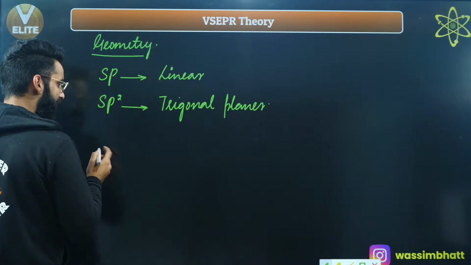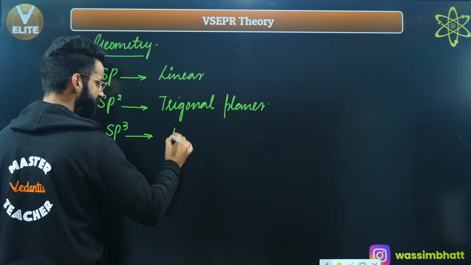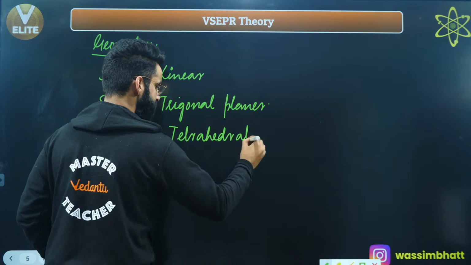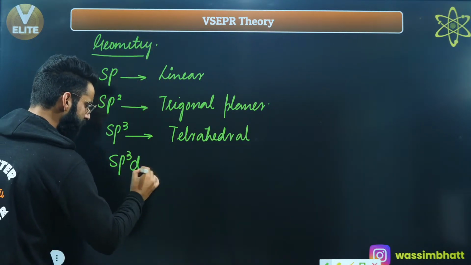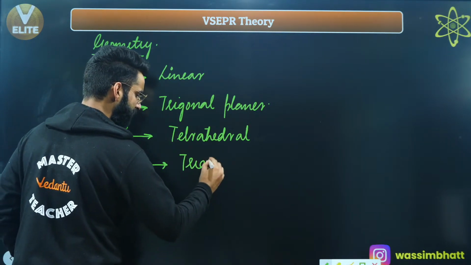Similarly, if the hybridization involved in a molecule is sp3, we say the molecule has tetrahedral geometry. I hope you remember this. If the hybridization is sp3d, the geometry is trigonal bipyramidal.